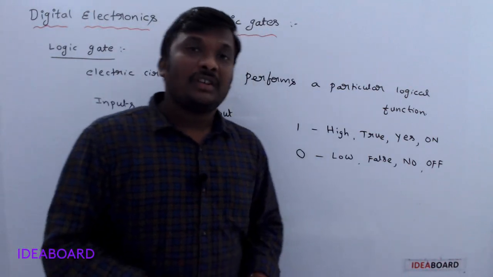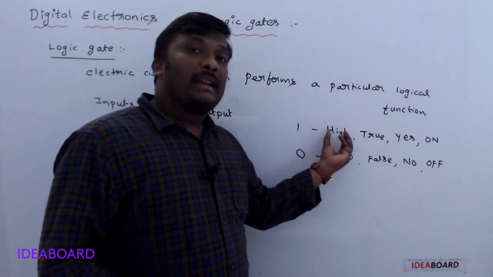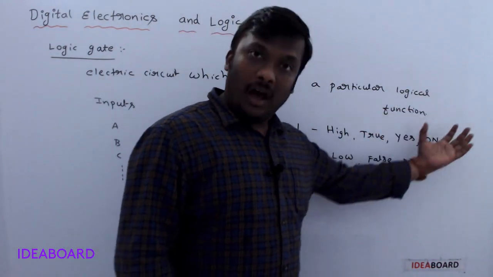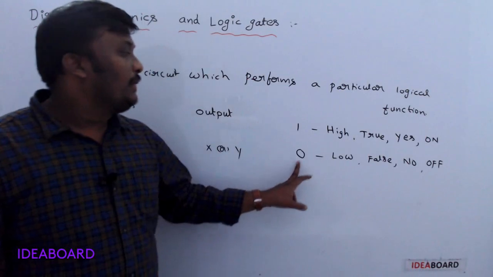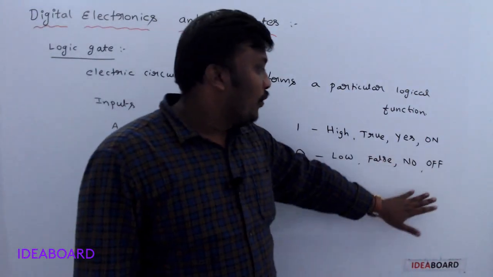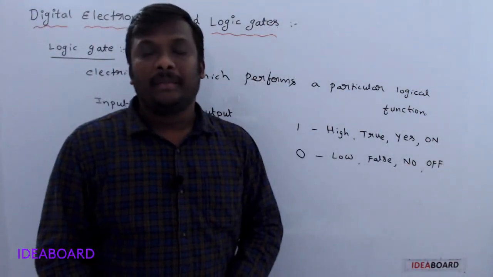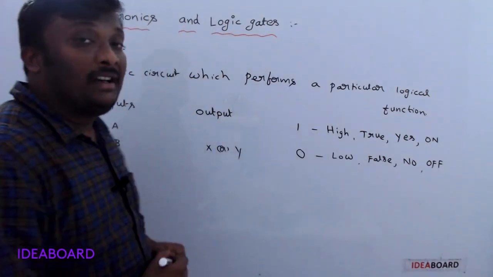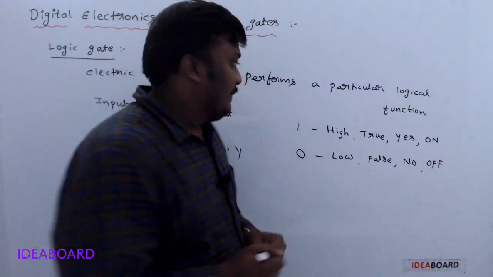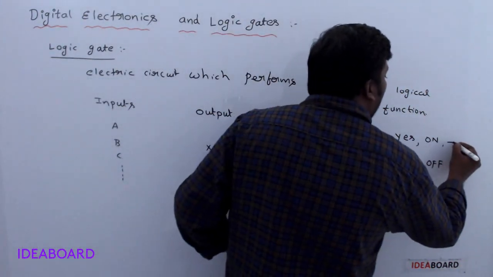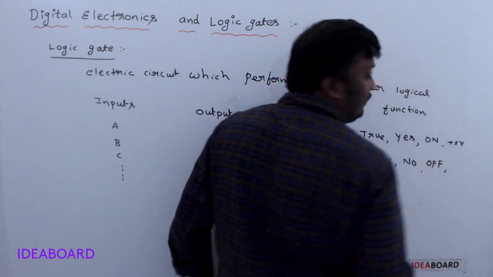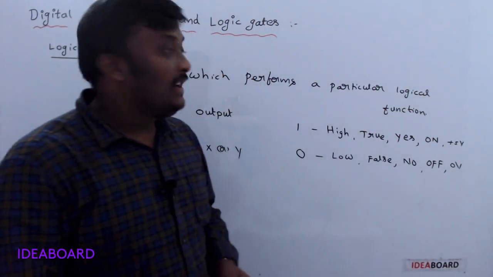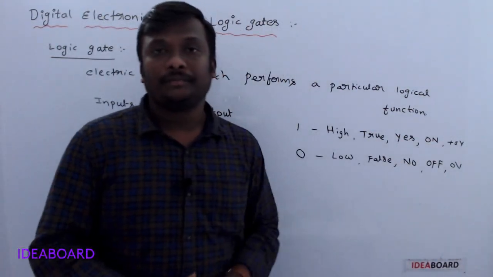So depending on the situation, one may be thought of as high, or true, or yes, or on, any one of these. 0 means low, or false, or no, or off. Do you understand? In this way you must remember. And as we said in digital signals, 1 represents plus 5 volts and 0 represents 0 volts. In terms of voltage, you must remember these values also.